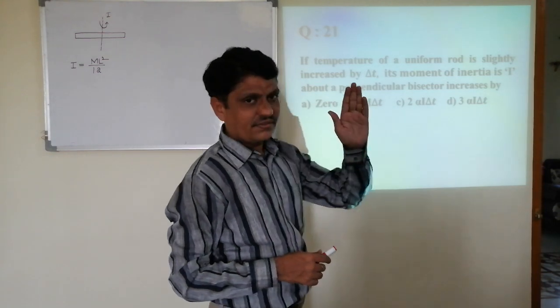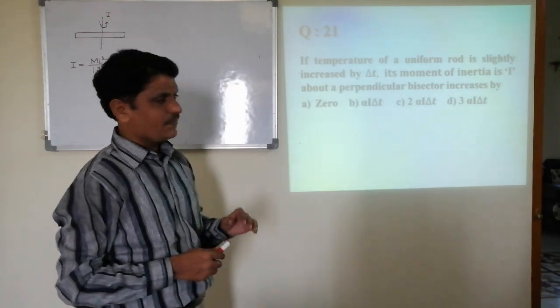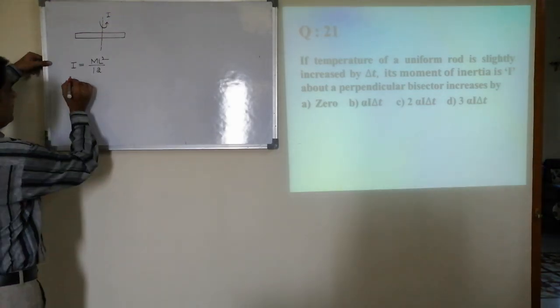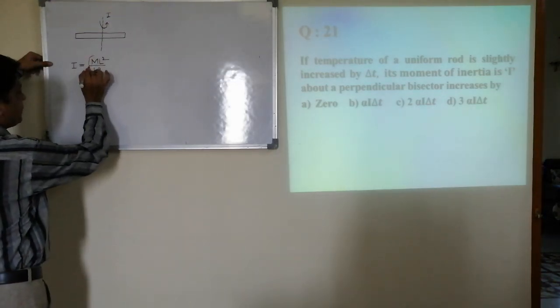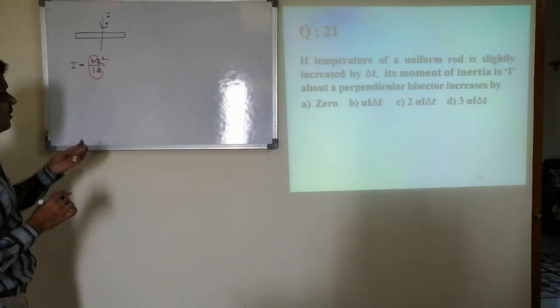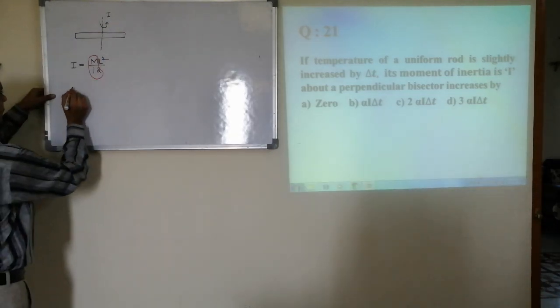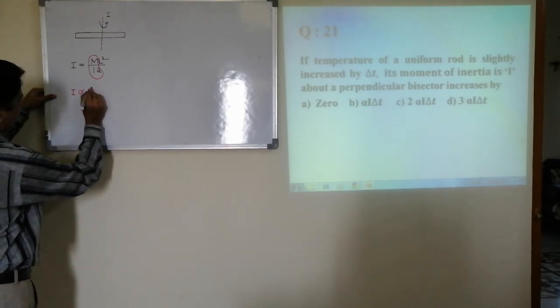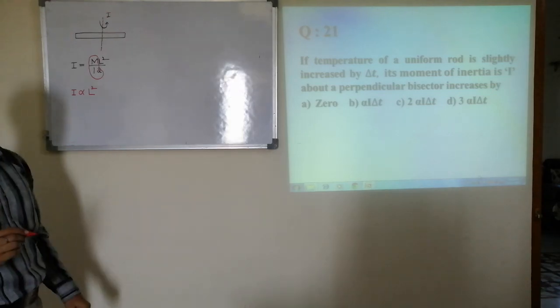So instead of a detailed solution, I'll try to go short. As we know, when we increase the temperature, in this expression m and 12 are constant, then I is directly proportional to L square.